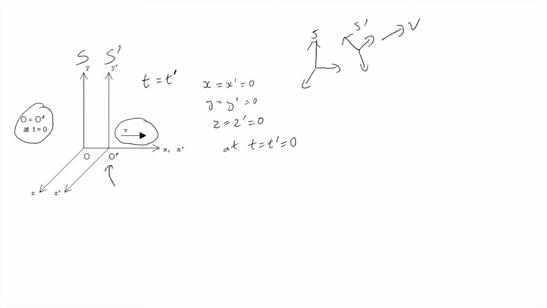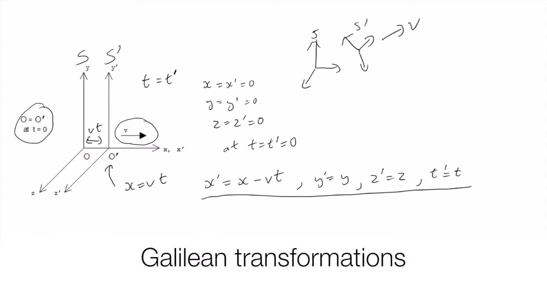The x coordinate of the S dash origin is vt, where v is the velocity of the S dash system along the x-axis. This means that the coordinate of a point in the x dash system is its x coordinate minus the distance between the two coordinate system origins, which is just vt. So that's how you transform the x coordinate. Now, of course, the y coordinates and the z coordinates are exactly the same because there's no motion along those directions. So if I add time to that, these are known as the Galilean transformations.